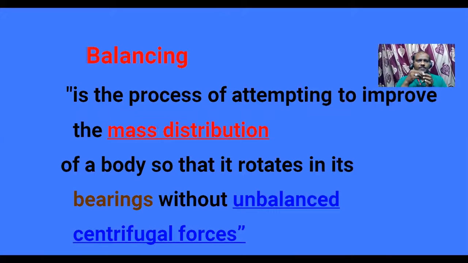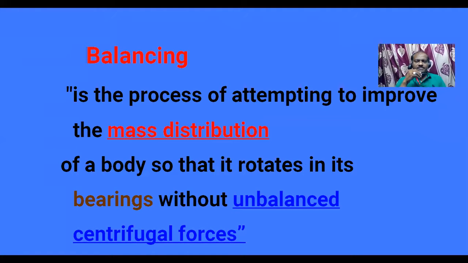Next, what is balancing? It does not happen in the blink of an eye. Balancing is the process of attempting to improve the mass distribution of a body so that it rotates in its bearings without unbalanced centrifugal forces.